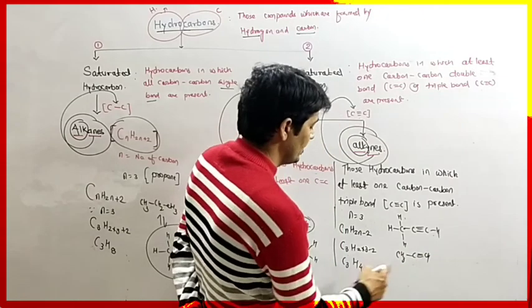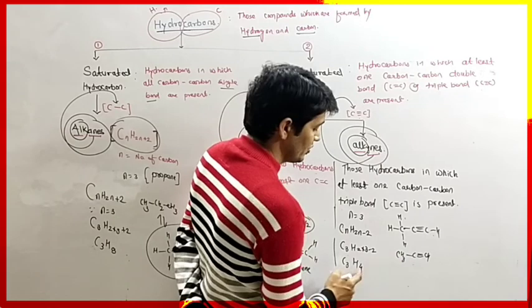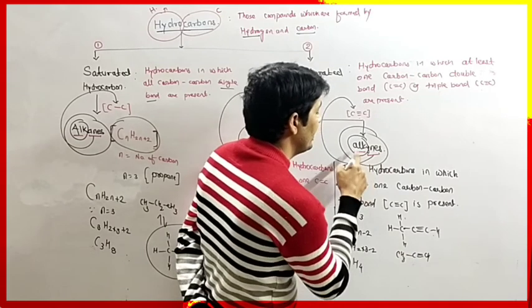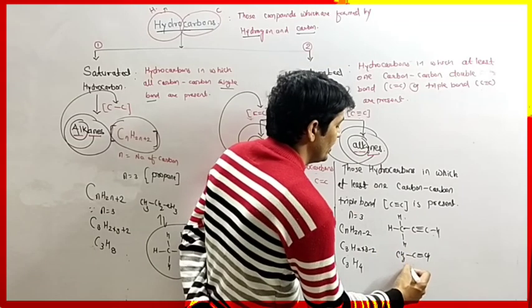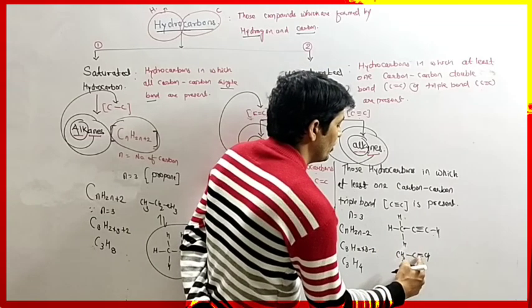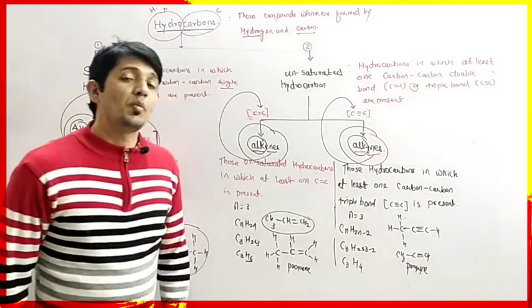See, number of carbon is 3 and number of hydrogen is 3 plus 1, which is 4. Okay, so again here alk means number of carbon, and number of carbon we have 3. So for 3 carbon we are writing prop, and for triple bond we are writing YNE. So it is nothing but propyne.